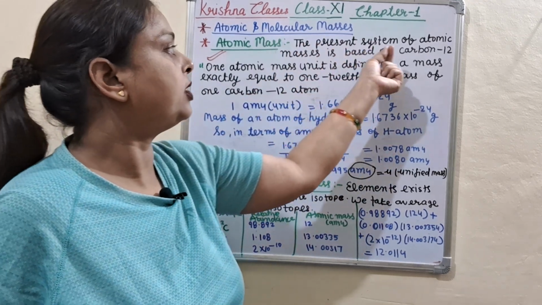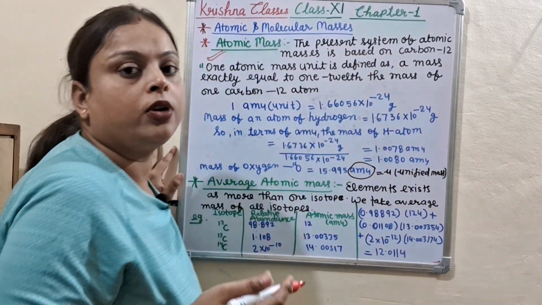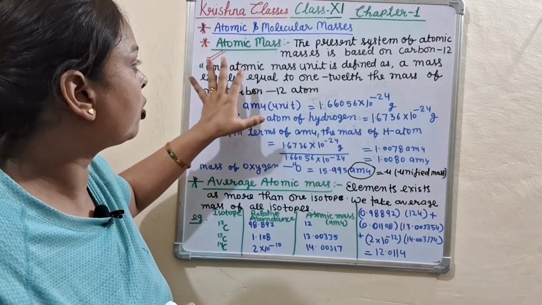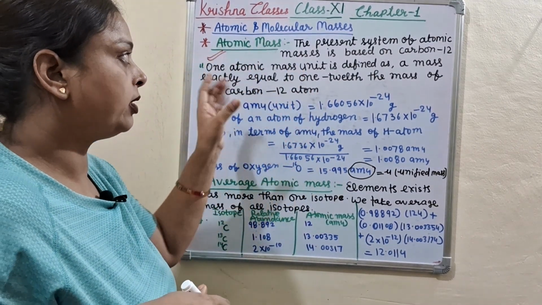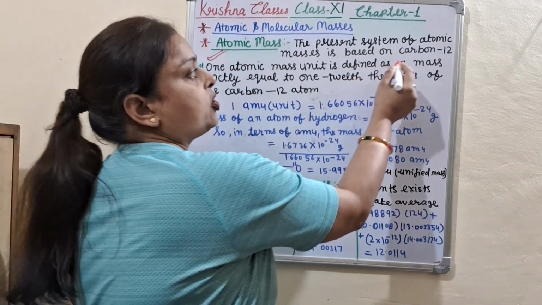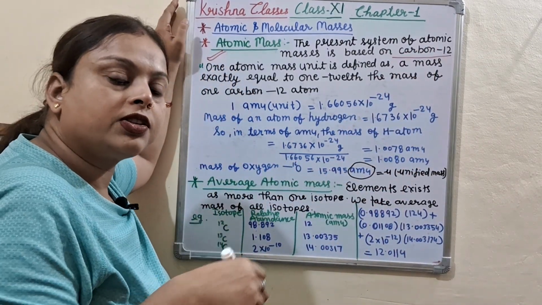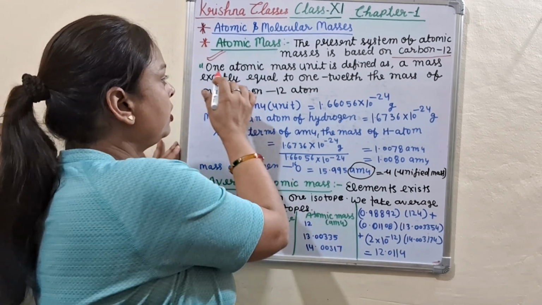The present system of atomic masses is based on carbon-12. There are so many systems given for the knowledge of the atomic mass, but the present system of atomic mass is based on carbon-12.